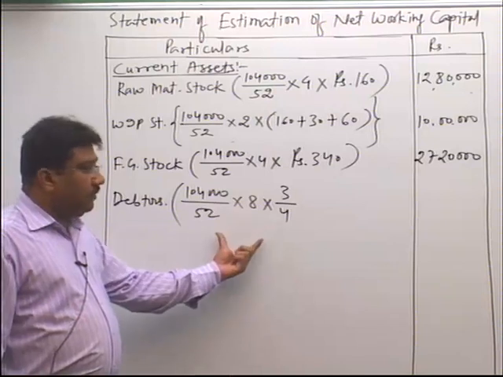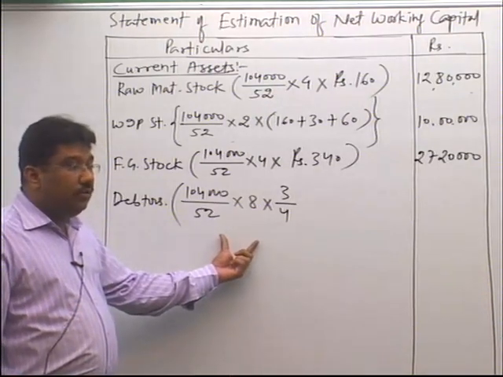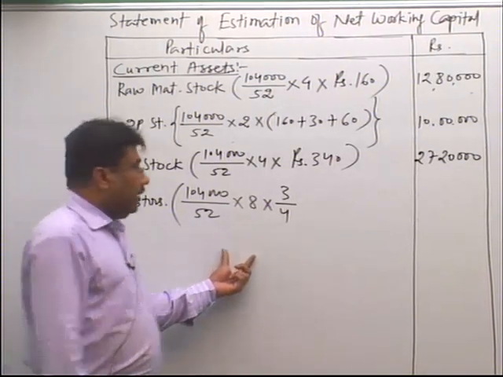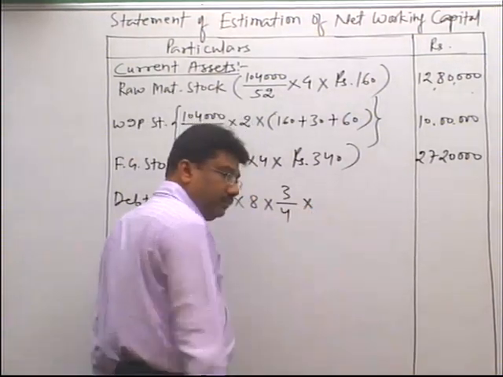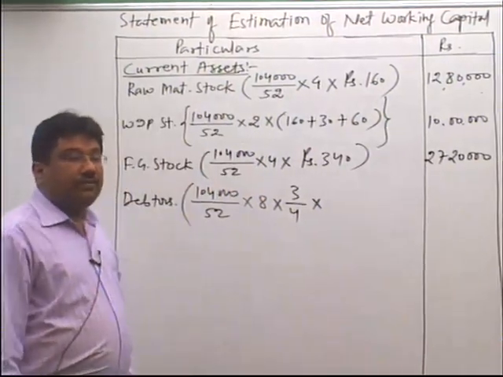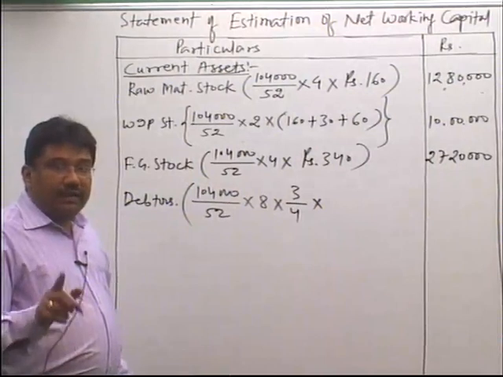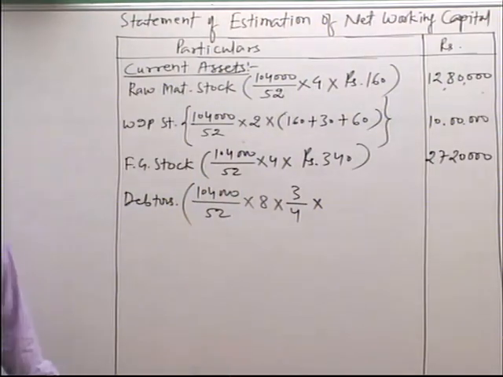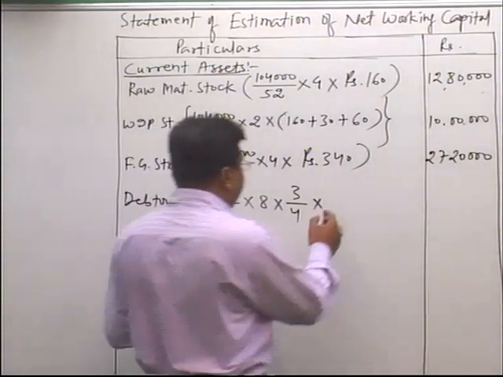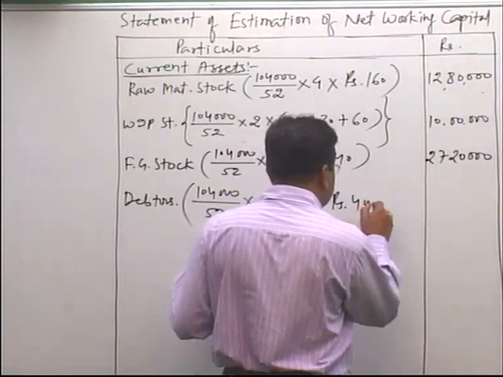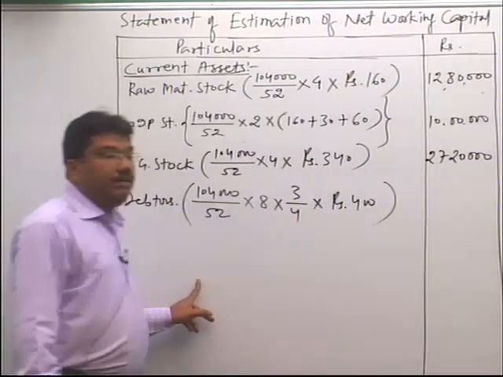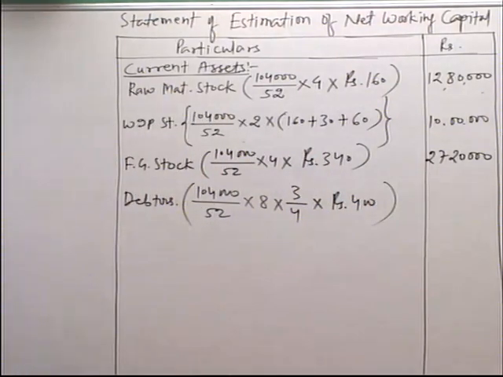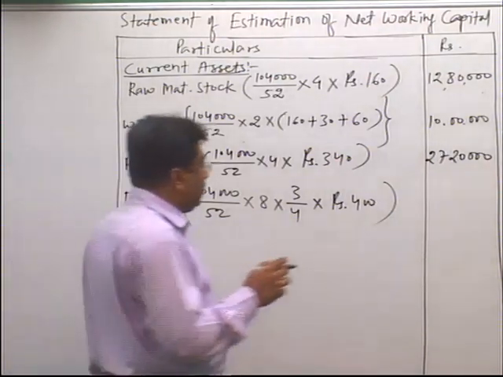Now this answer will come again in units. These are the units of credit sales. Now multiply by, see assumption 1, whether you are valuing the data at cost price or at selling price. You have assumed that you will value the data at selling price, and the selling price is rupees 400 per unit. So multiply by 400, and the answer is 48 lakhs.